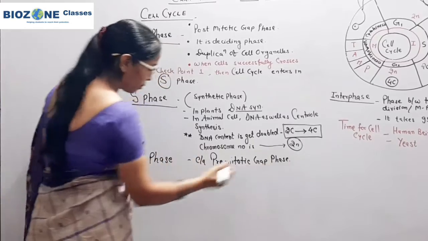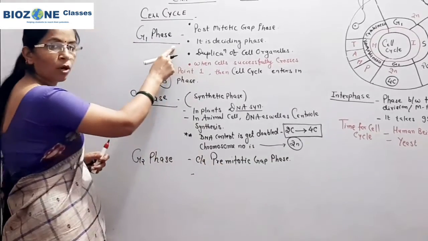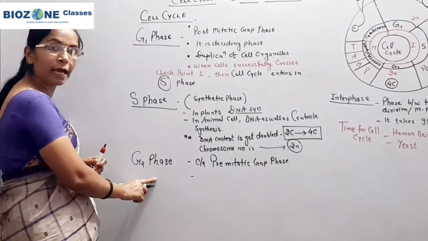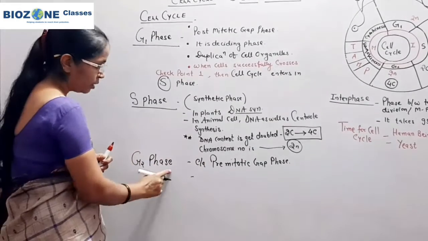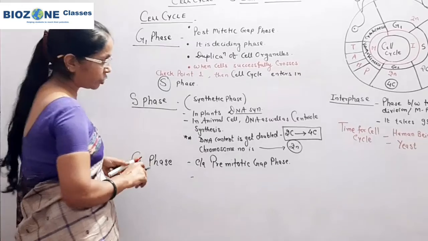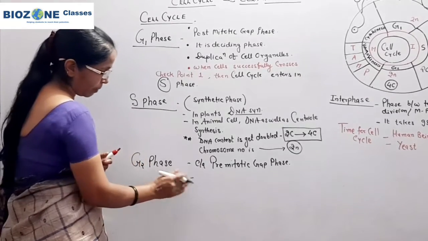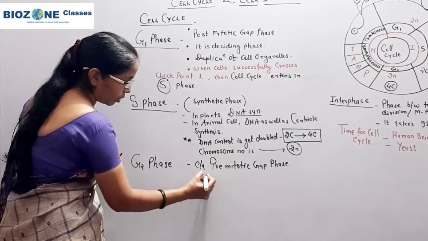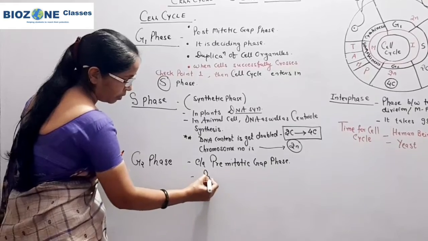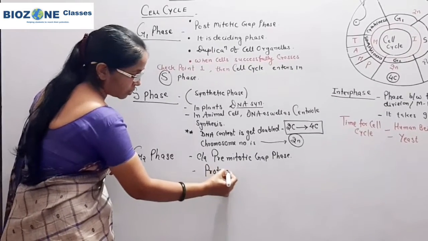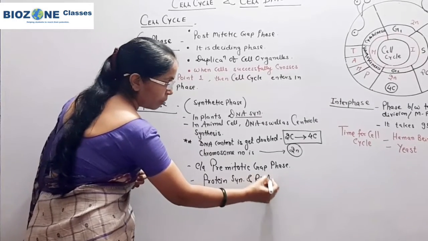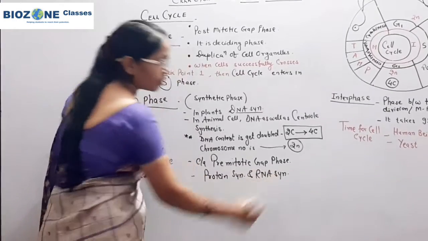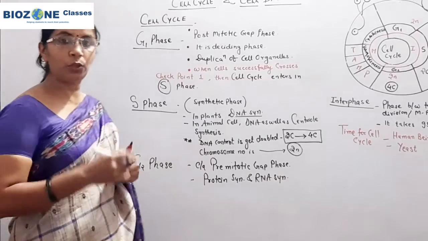This is also called gap 1, this is called gap 2, but remember these names very well. As for the identical feature of G2 phase, mainly RNA and protein synthesis take place here. So protein synthesis, and RNA synthesis also takes place in G2.